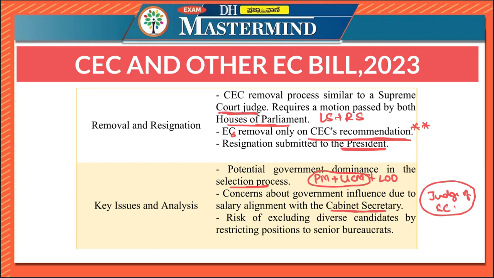And next is the risk of excluding diverse candidates by restricting positions to senior bureaucrats. As we have seen, one of the qualifications is to be at the rank of secretary to the central government to become chief election commissioner or election commissioner. So, with this particular clause, there is a huge risk of excluding other potential candidates from other diverse fields. So, these are the key issues and concerns associated with the bill.